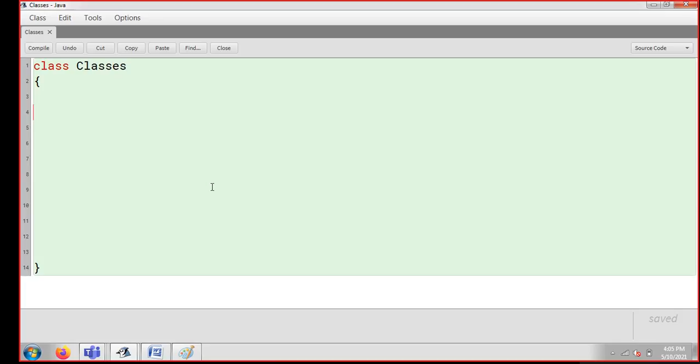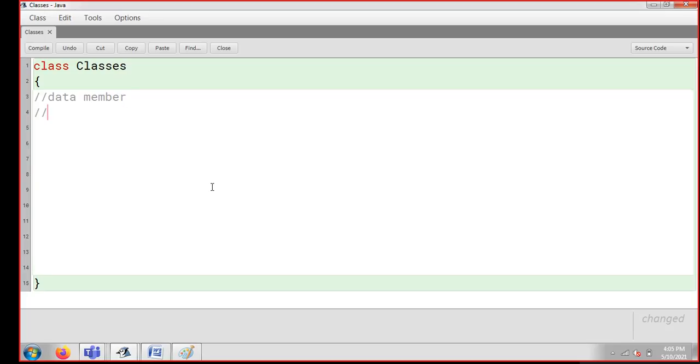Now I'm not going to write public static void main, the entire code, but I'm going to create my own data member and my own member function. First of all, I'm going to write int. But one more thing I need to tell you, guys: it is not compulsory to write a data member every time. If you wish to write your member function directly, you can. It is up to you. If you want to create your data member, you can; if you don't want to, you can leave it. So this is the space where I write my data member, and this is the space where I write my member function. As you will be able to understand now, this is my class.